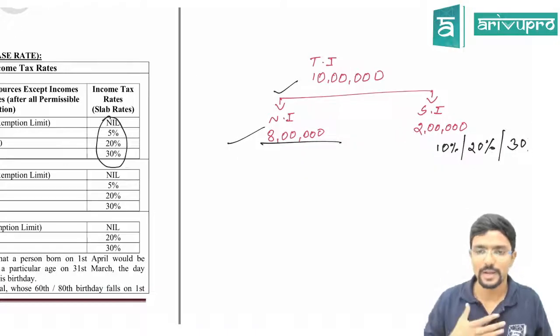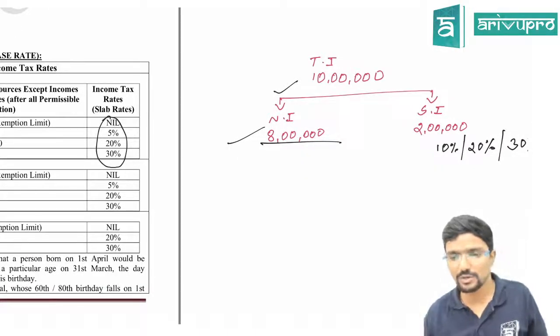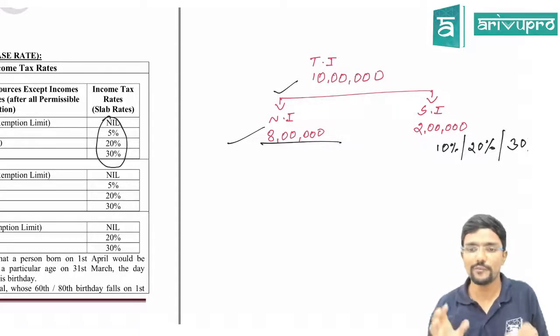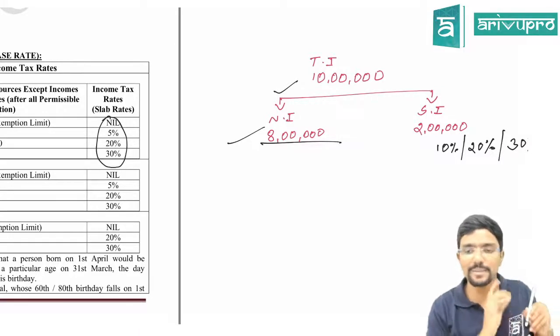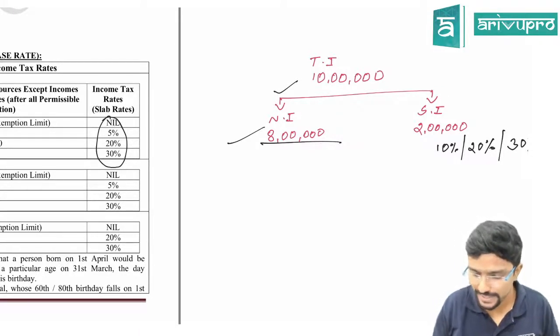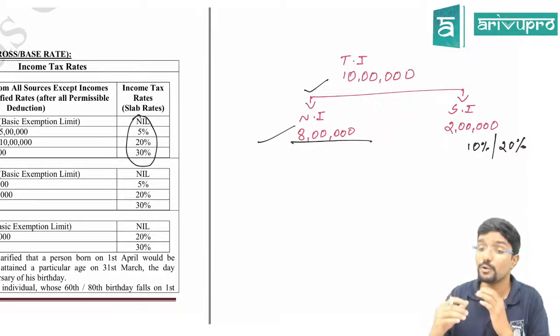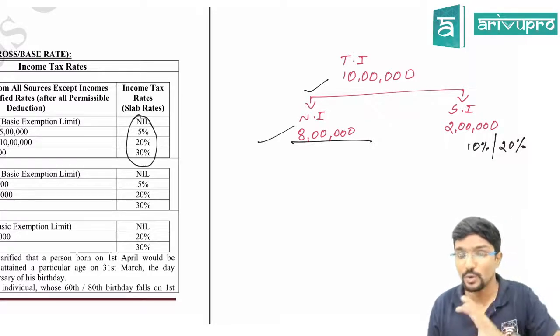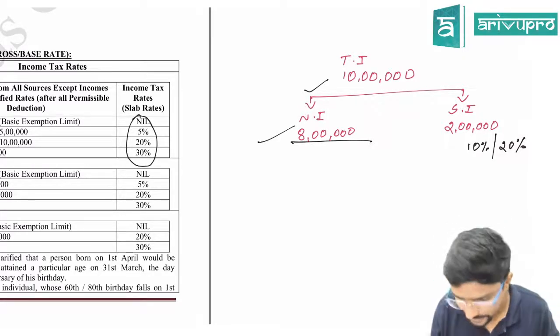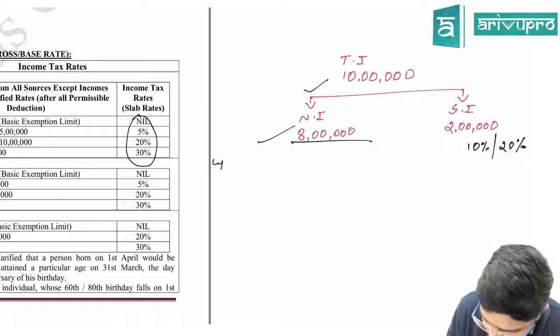Now, assume I have a total income of 10 lakh. Out of that, special income is 2 lakh, so only 8 lakh is subject to the slab rate. How to calculate the tax, we will see. Please pay attention here, because there are many chances where you may misunderstand this, especially if you have not learnt tax till now.